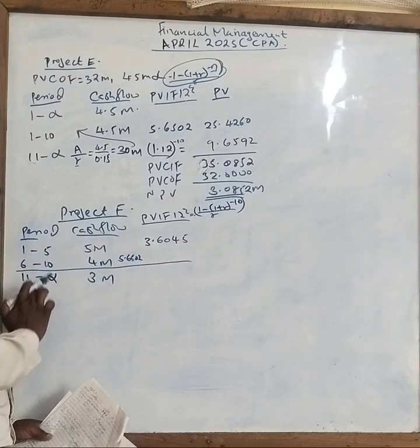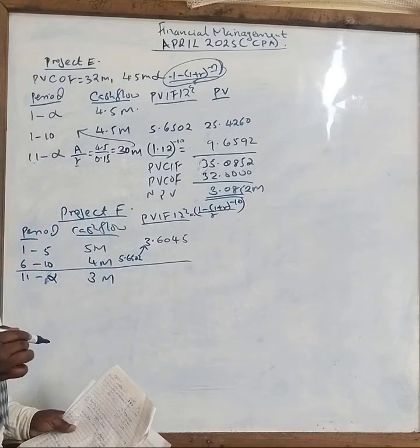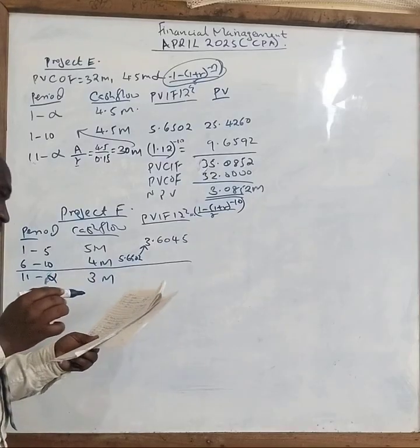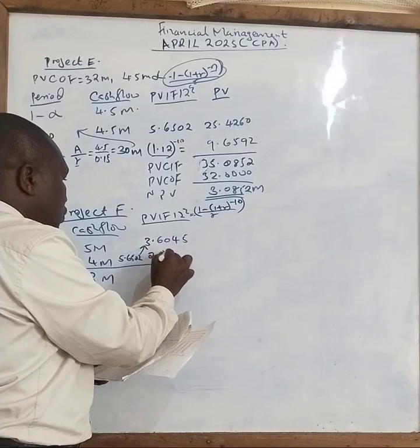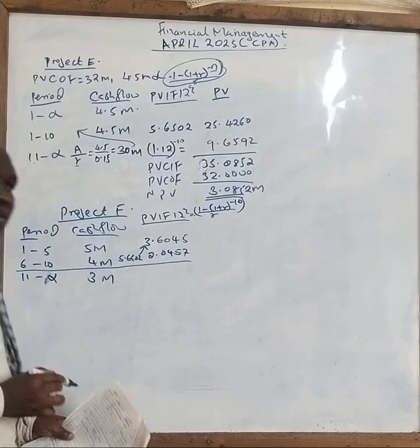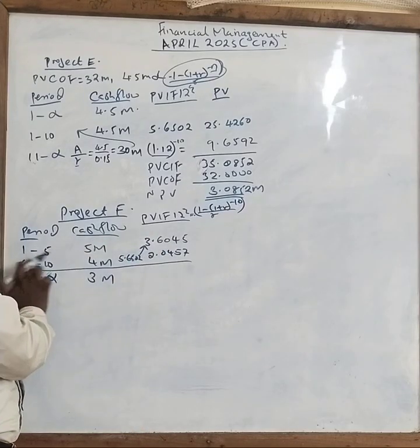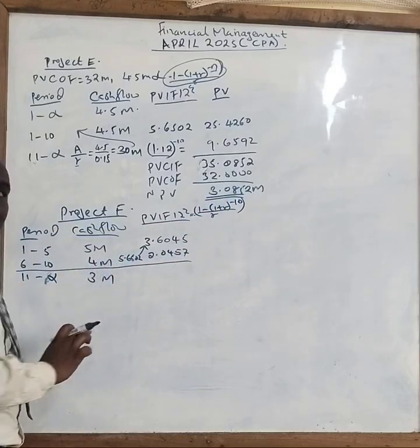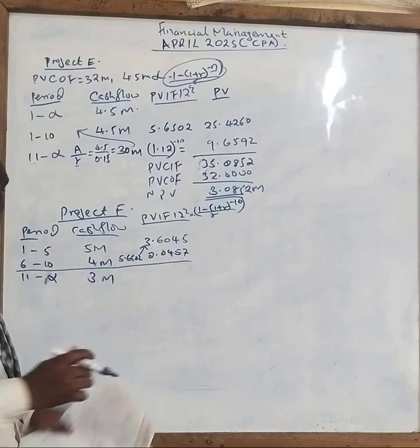What about 6 to 10? So it will be subtract. You subtract this, okay? When you subtract that, the correct value for this one will be 2.0457. Now you know how to go about 1 to 5. For 6 to 10, when you put 10 on top of this one, you will get this, but this is not the answer because it is inclusive of 1 to 5. So you subtract, and you get that figure.